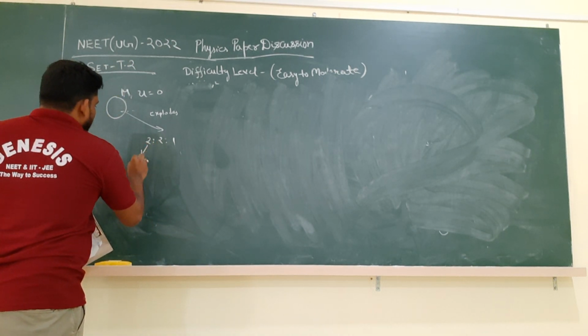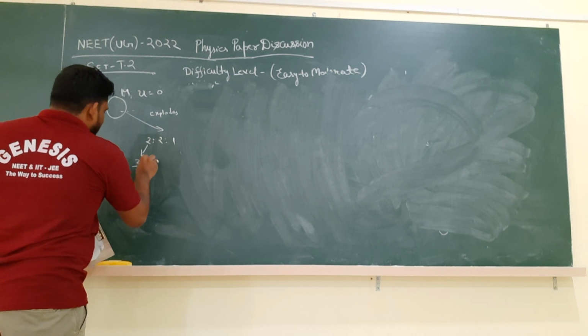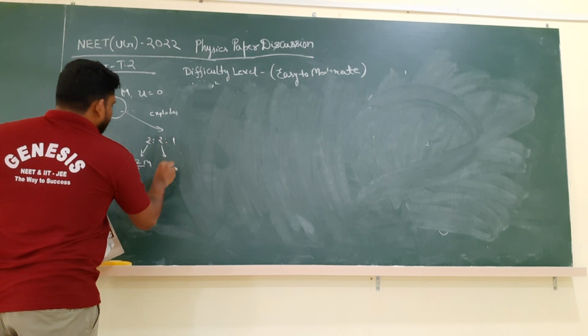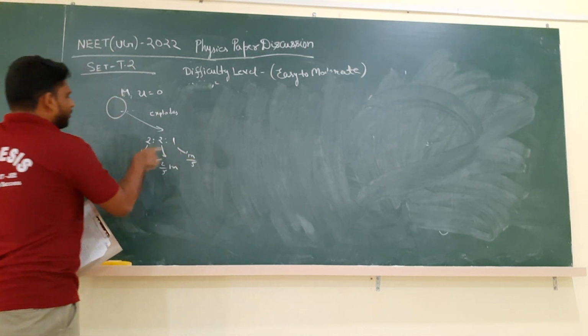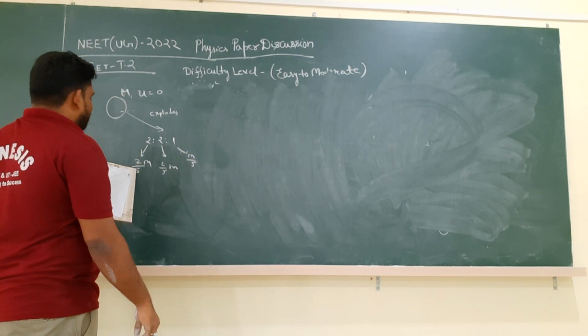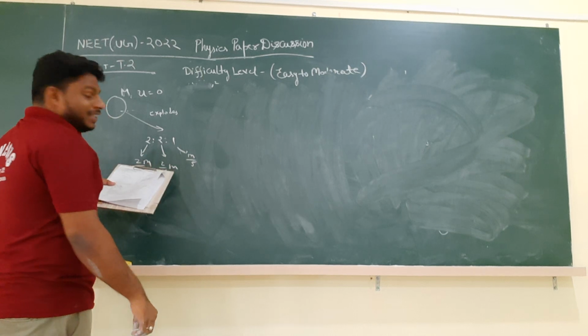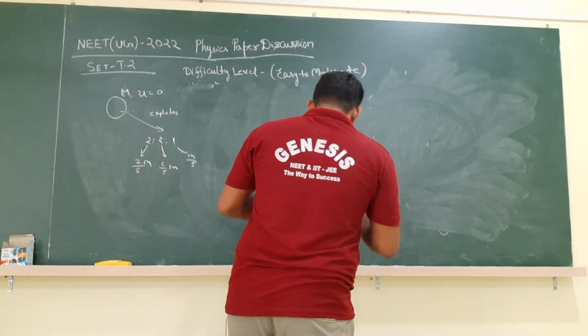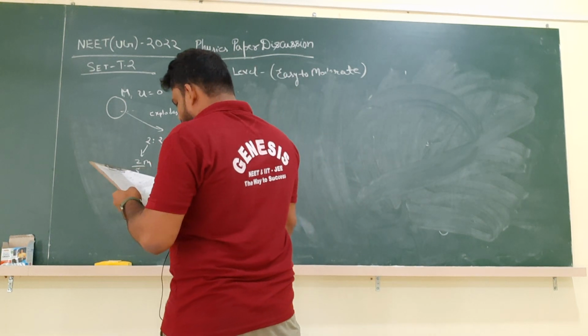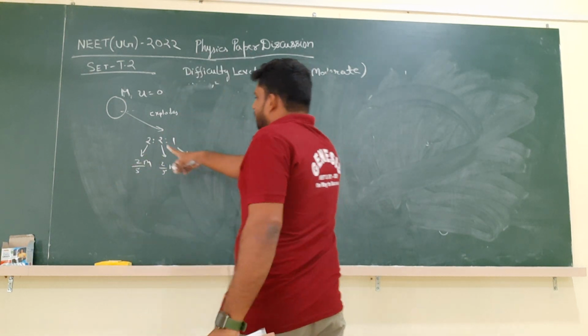The mass of first shell is 2 by 5 m. The second one is 2 by 5 m. The third one is m by 5. Clearly we can see from the ratios. This is the mass of first fragment, this is the mass of second fragment, and this is the mass of third fragment. Okay.